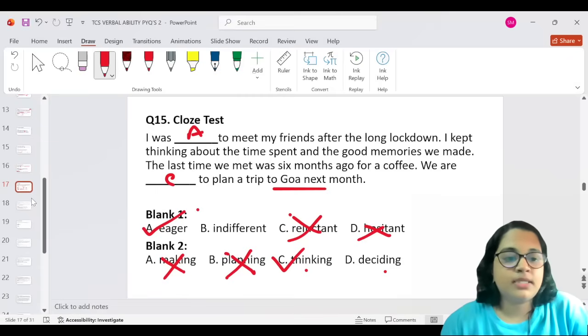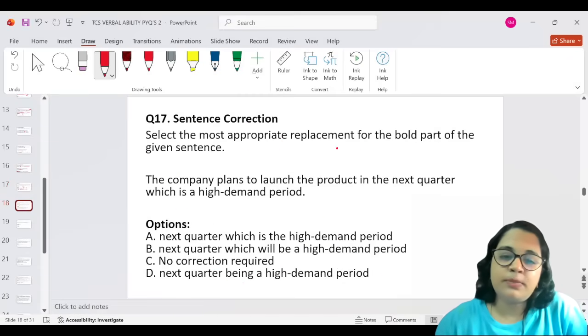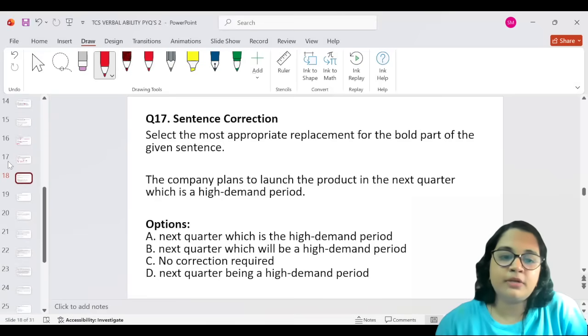All right, let's go and do the next one. Sentence correction. Select the most appropriate replacement for the bold part of the given sentence.